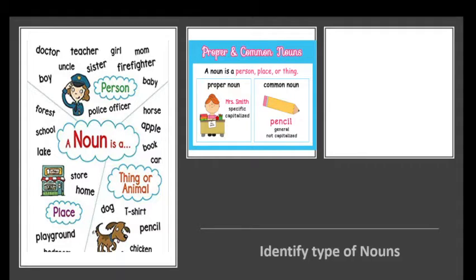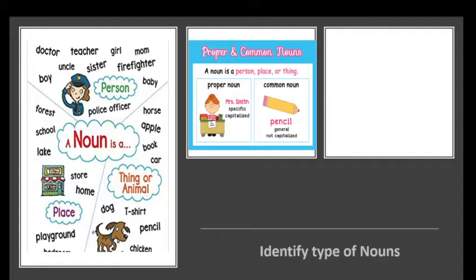Okay, I get a student to enter the staff room. Miss, did you see the teacher? Oh, that puzzles me. Which teacher do you mean? He just used the common noun teacher, so I do not know which teacher he means. So if he says, Miss, did you see Miss Ahmed? So I will say, yeah. I will right away think of a specific person who is Miss Ahmed, and I will identify that as a proper noun.